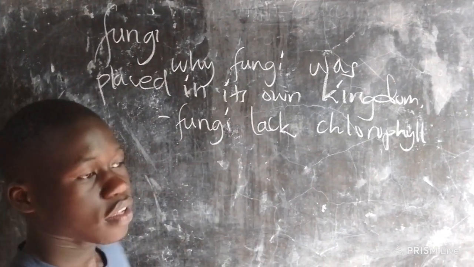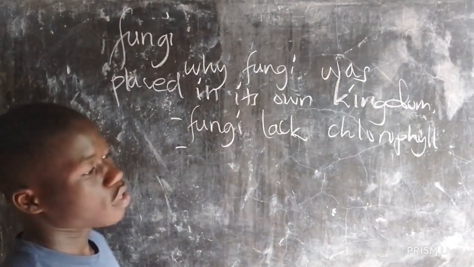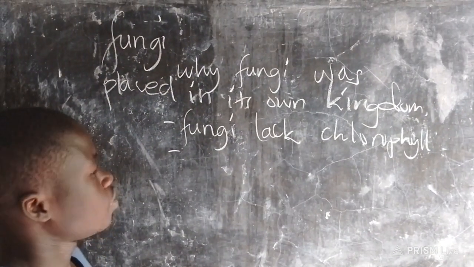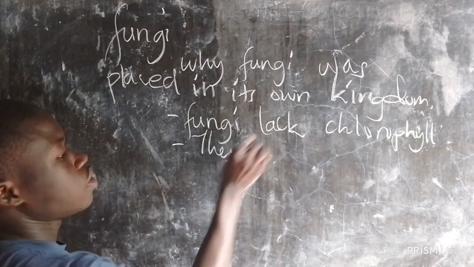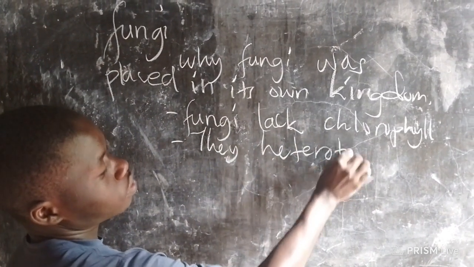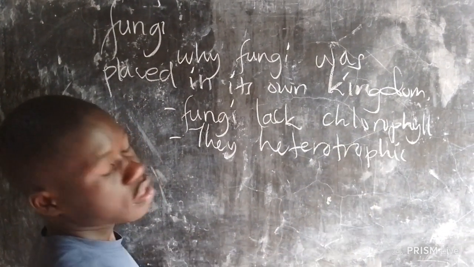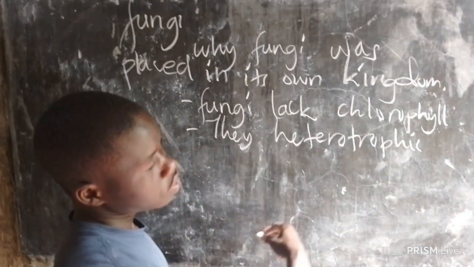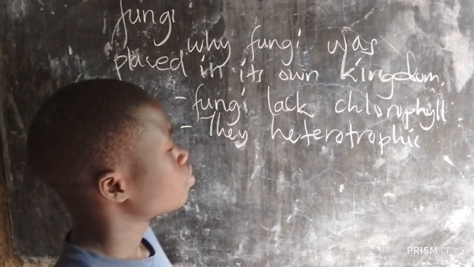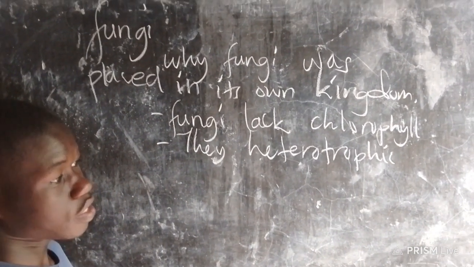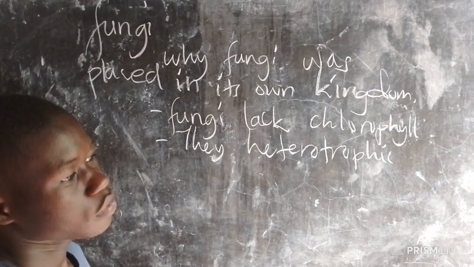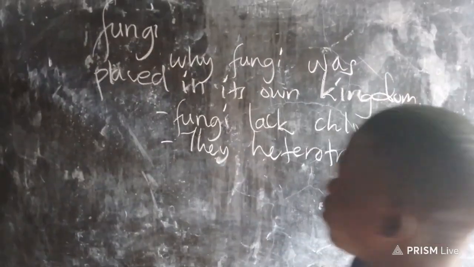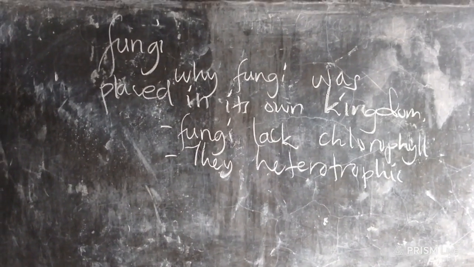Another thing, basing on the chlorophyll they lack, they are heterotrophic. They use heterotrophic nutrition, basically saprophytic, whereas plants are autotrophic. So we cannot put them under the same kingdom. So that can make us classify fungi in its own kingdom.